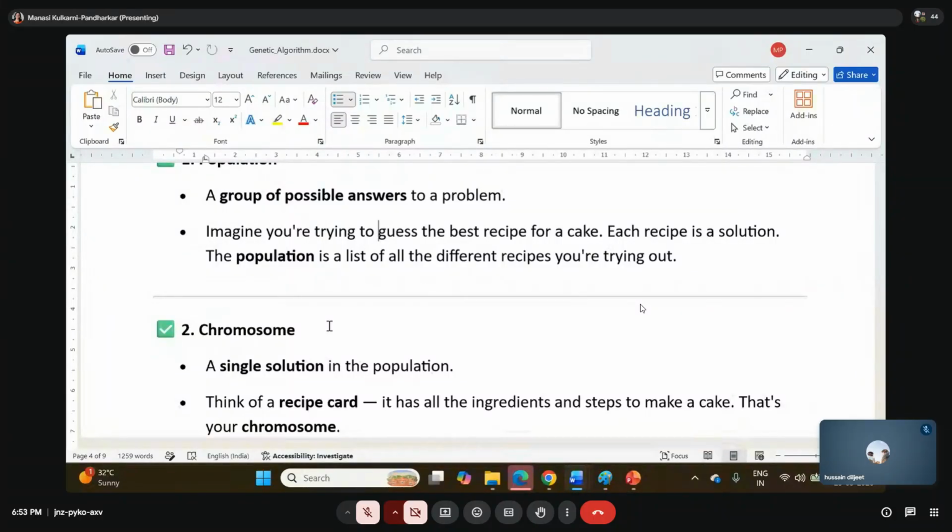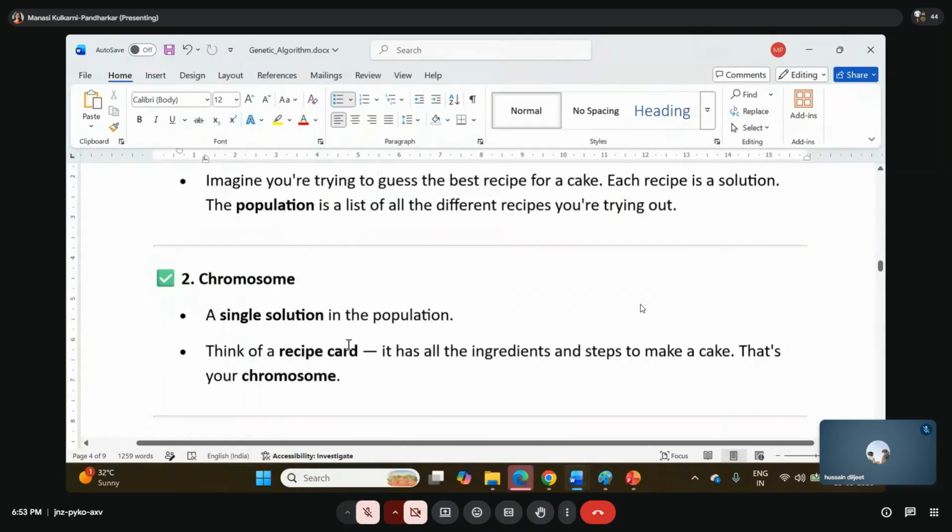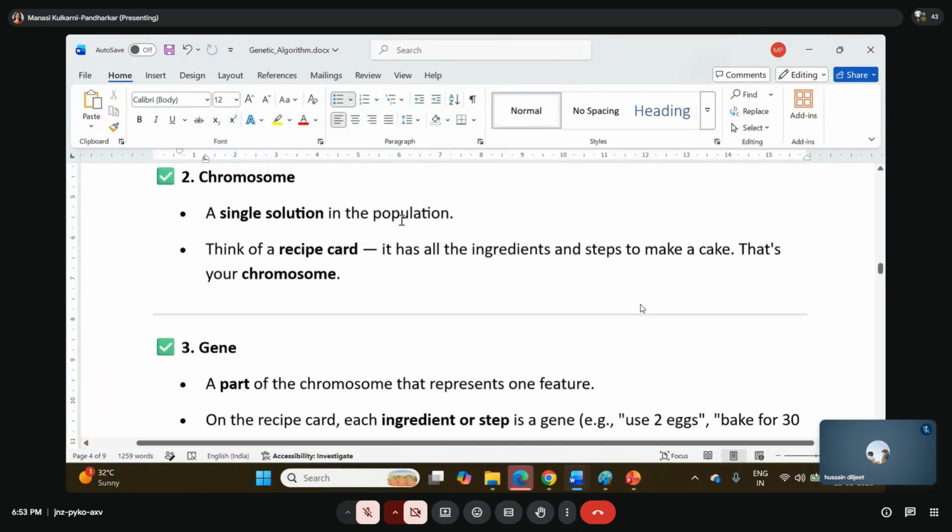So every recipe, every solution in the population, is called a chromosome, and each recipe has some features and steps. How you are making a chocolate cake, a fruit cake, a completely vegetarian cake. Are you getting this? A single solution within the population is called a chromosome, and a chromosome contains all the ingredients and the steps.